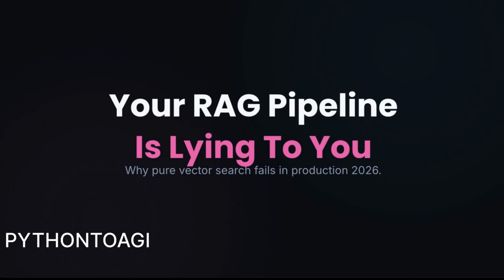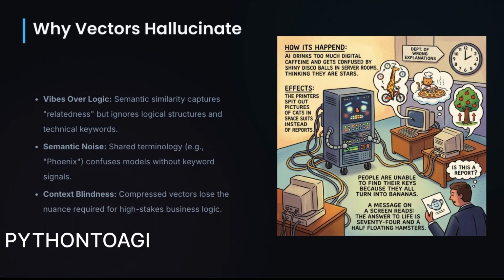Here is the issue. Vectors capture surface-level relatedness, not logical intent. When a user asks a specific, keyword-heavy question, a vector engine can easily be distracted by semantically similar but contextually irrelevant data. This leads directly to hallucinations, where the large language model provides a confident answer based on the wrong information. To move from a prototype to a robust product, we must look beyond the vector.